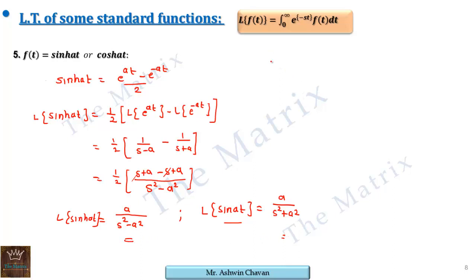Similarly, if you go for cos, we get Laplace of hyperbolic cos at is s upon s square minus a square, whereas we know Laplace of trigonometric cos at is s upon s square plus a square. Here also the difference is only the minus sign. Okay, so confusion may happen, please note this.